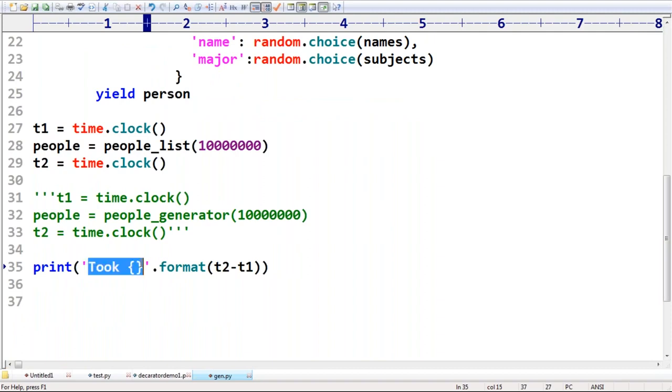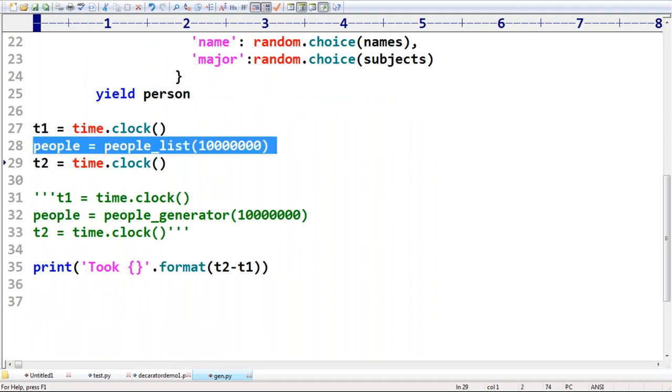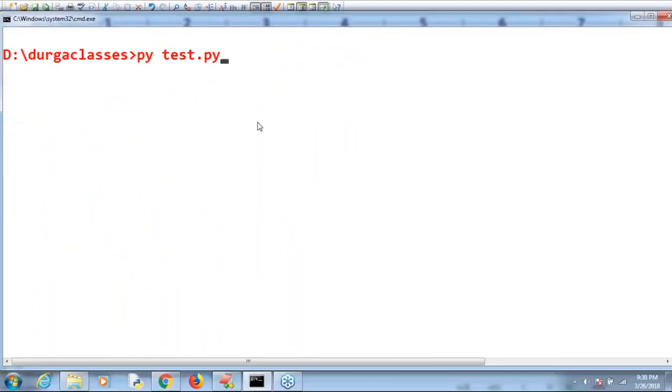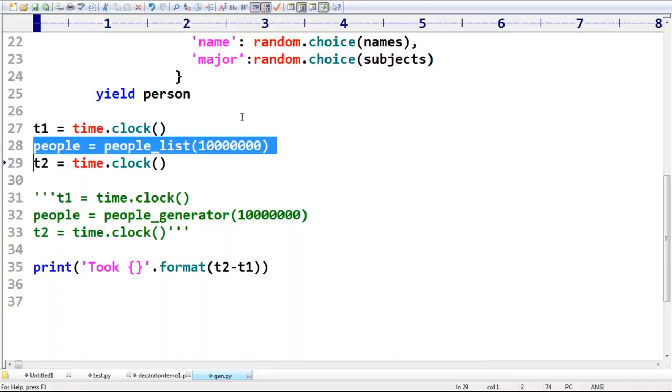Print took how much time? Took how much time? T2 minus T1, end time minus begin time. Automatically it will show how much time it's going to take. Just observe that. What are the units and so on? You don't worry about that.